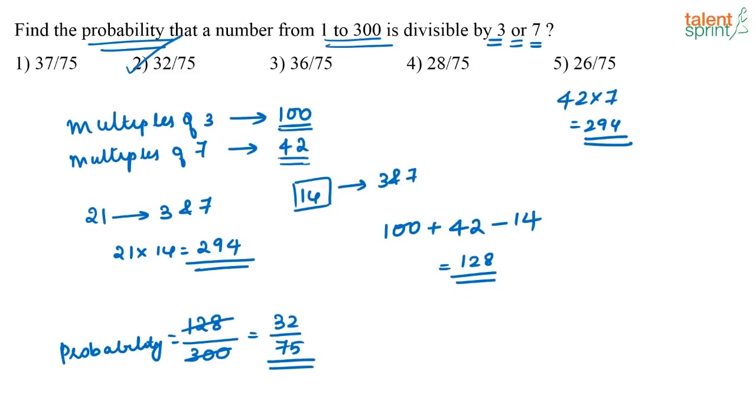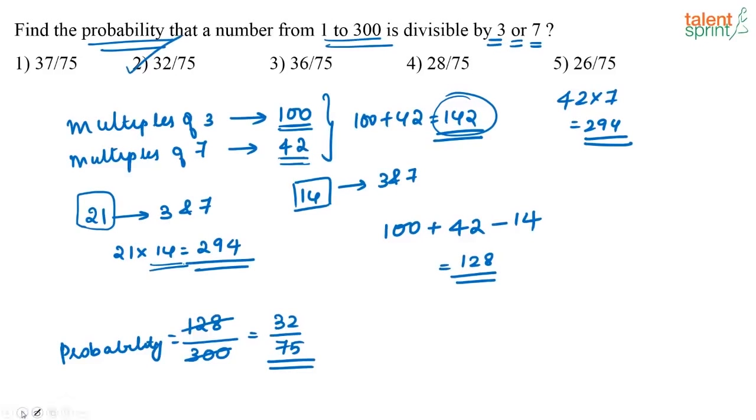Now what is the total number of multiples of 3 and 7 that we have till 300? That is nothing but 100 plus 42, that is 142. Now in the question they are asking us to find the numbers which are divisible either by 3 or 7. So from this 142 numbers, I have to subtract the numbers which are divisible by both 3 and 7. So how many such numbers will be there? Numbers which are multiples of 21 will be divisible by both 3 and 7. I just find that out, that is 14. So 142 minus 14 is equal to 128. So the required probability is nothing but 128 divided by 300, that is 32 by 75.